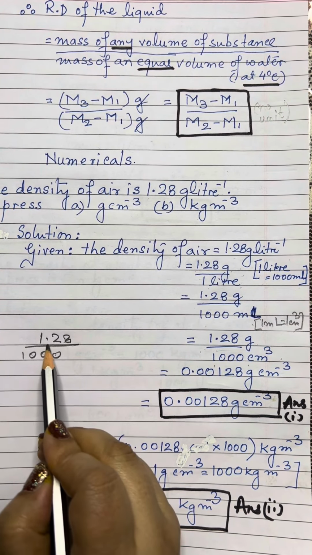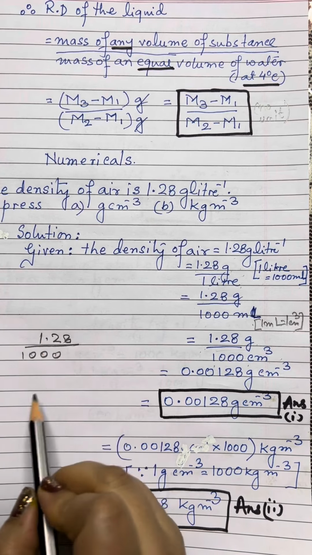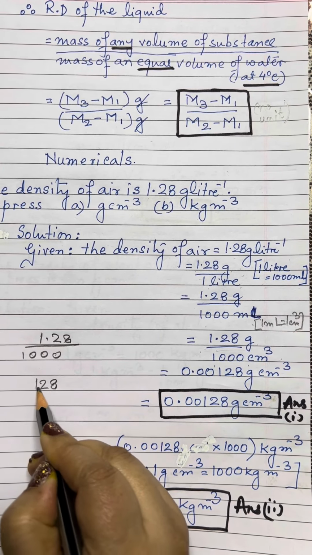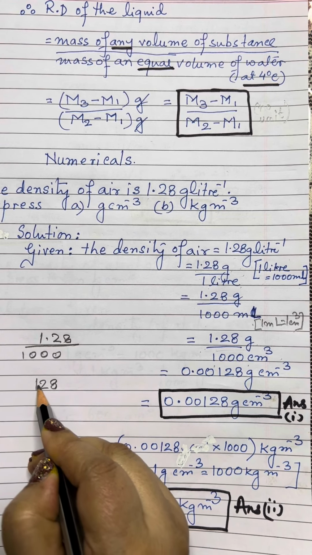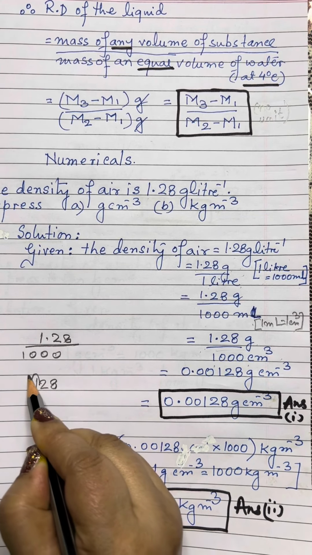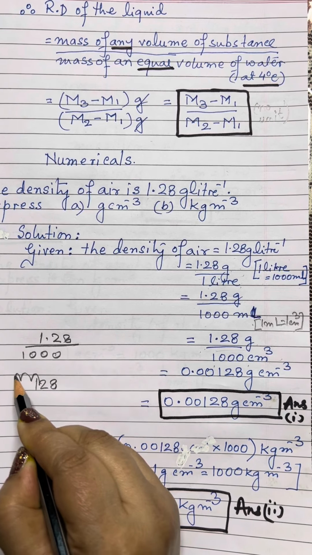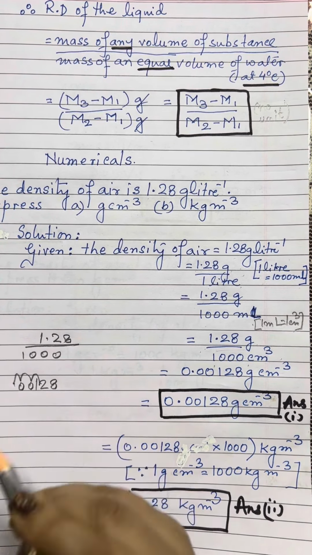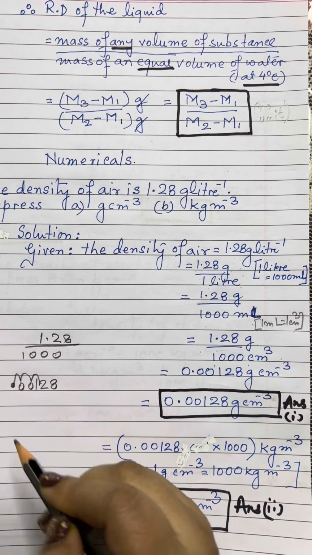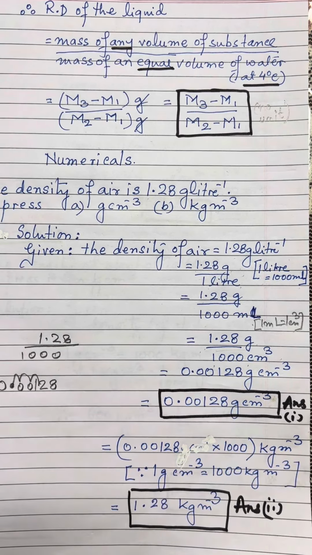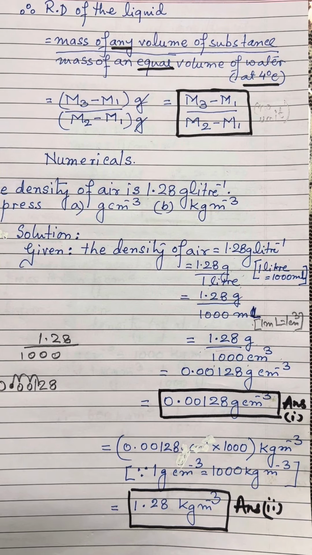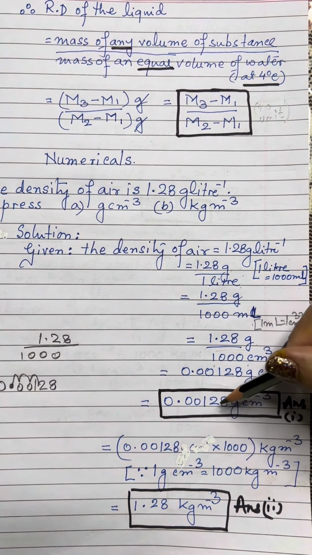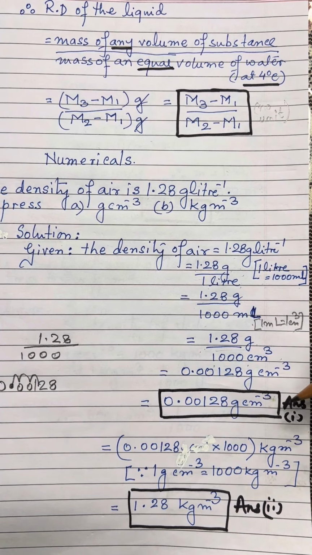If you want to do this calculation, you can directly do it. Write 128 over here, and remember your decimal was over here. It goes 1 place, 2 place, and then comes over here. So, over here there will be a 0, a 0 over here, and the decimal over here, and of course, before the decimal also there will be a 0. So, we get the answer as 0.00128 gram per centimeter cube.